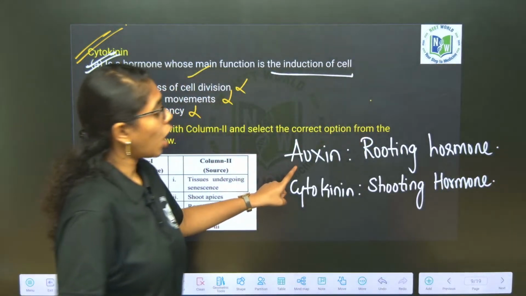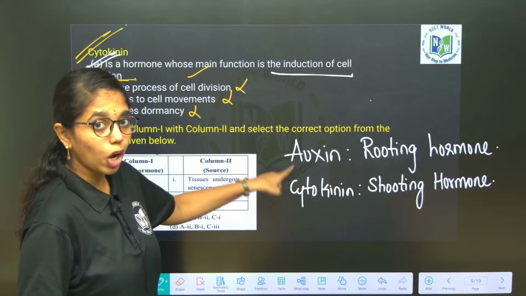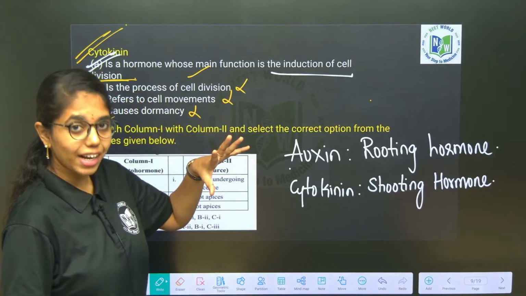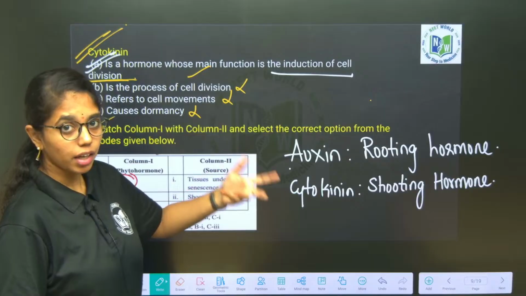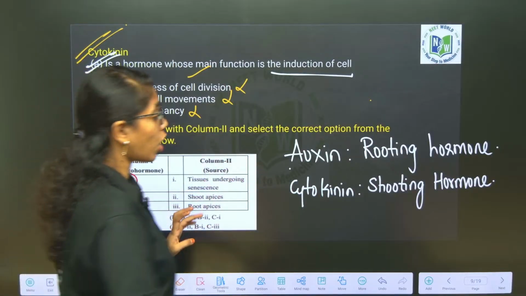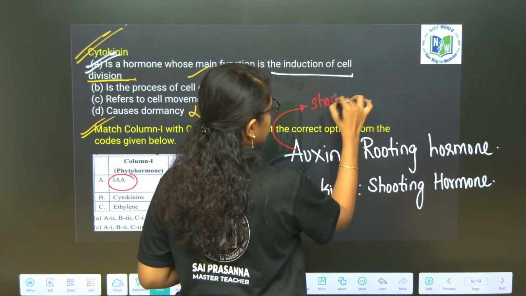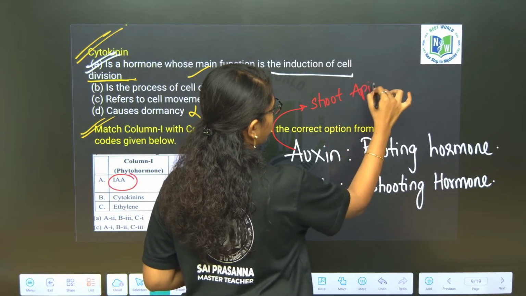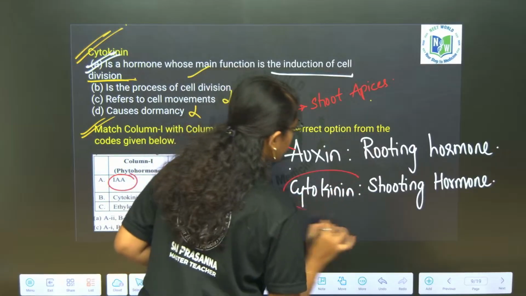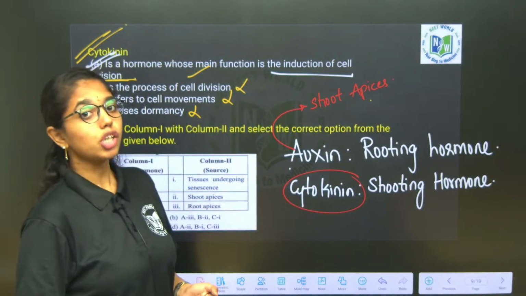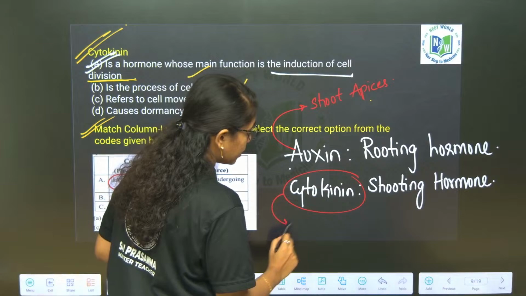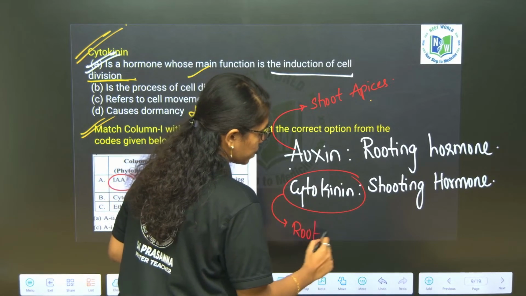Auxin is also called the rooting hormone because its mode of action is mostly in the roots, whereas the synthesis of auxin takes place mostly in shoot apices. Remember that, beta. The same is the case with cytokinins: synthesis is high in root apices.